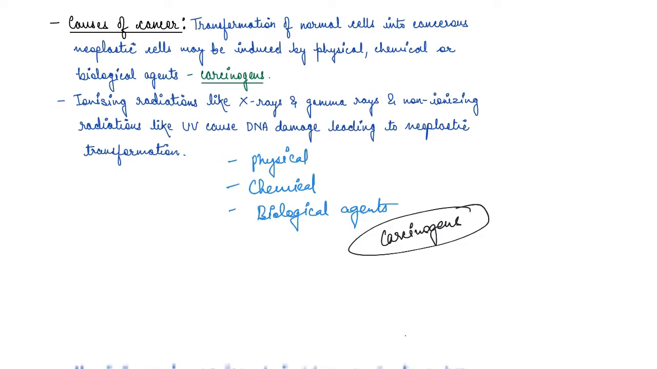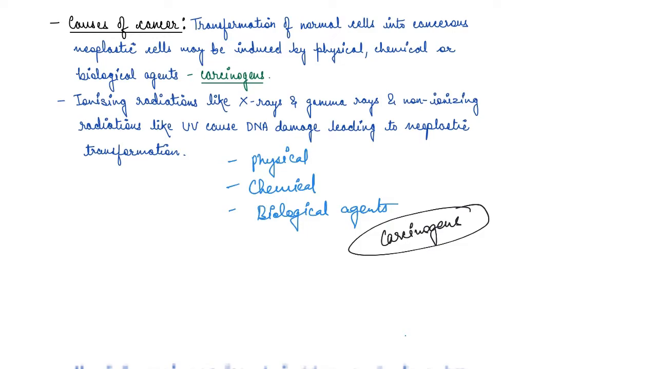So say ionizing radiations like X-rays, gamma rays, or even non-ionizing radiations like UV rays. They cause DNA damage, which leads to tumor cell transformation, right? So in case a person is very much exposed to X-rays, gamma rays, or UV rays, they are highly likely to have the cancer or neoplastic tumor basically, right?